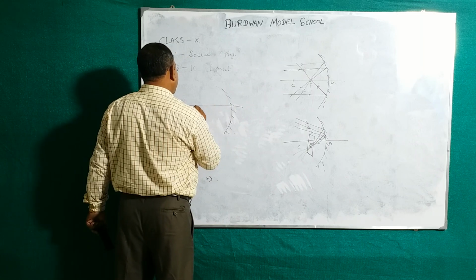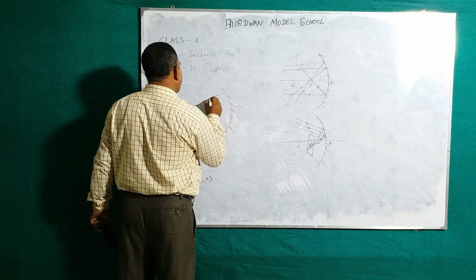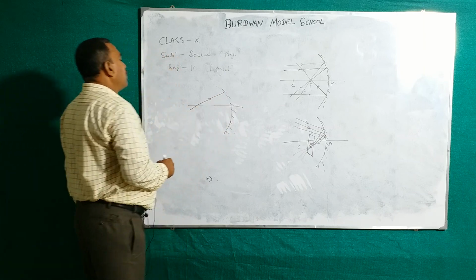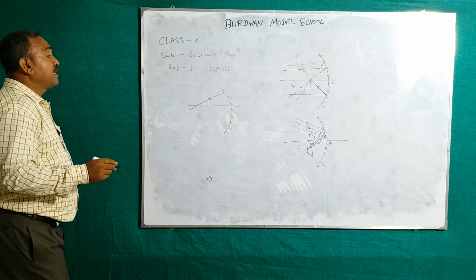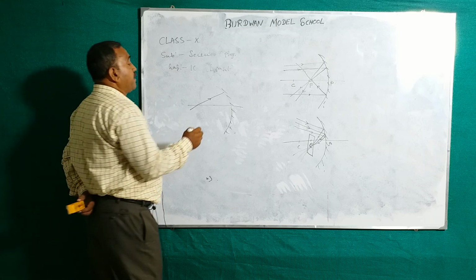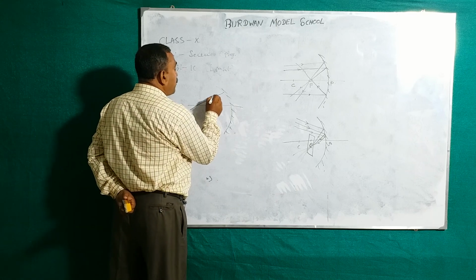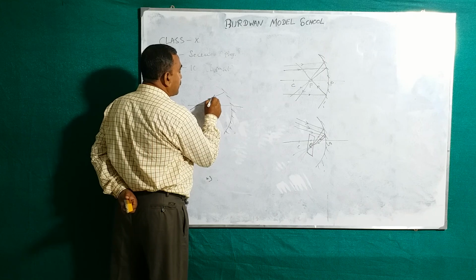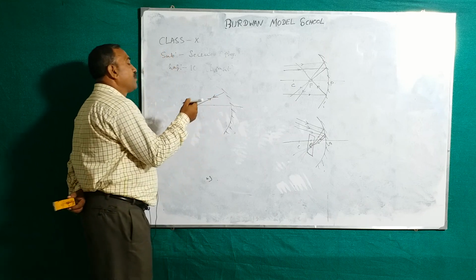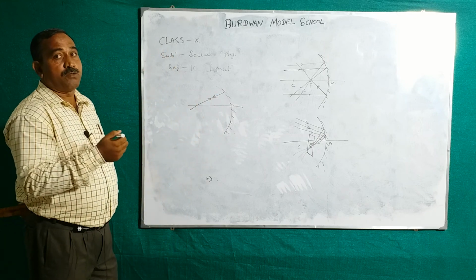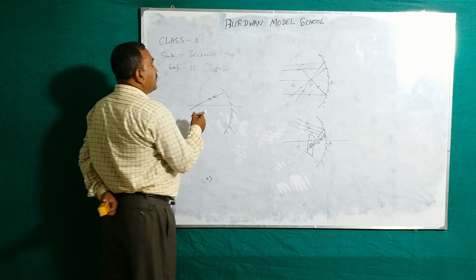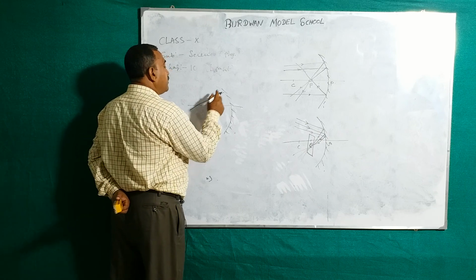If the light passes through the center of curvature, what will be the direction of the reflected ray? The reflected ray will follow the same path, opposite to the direction of the incident light. Why is it?